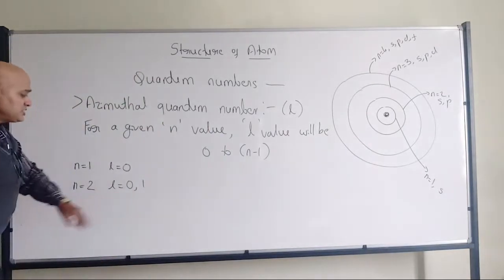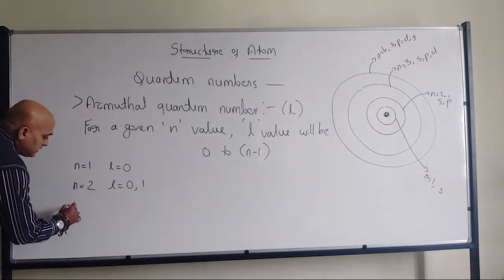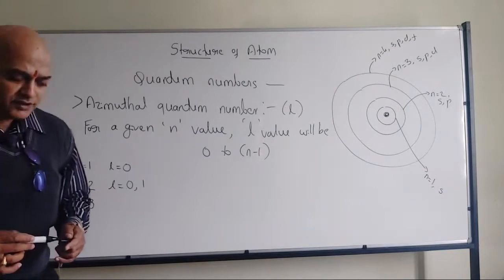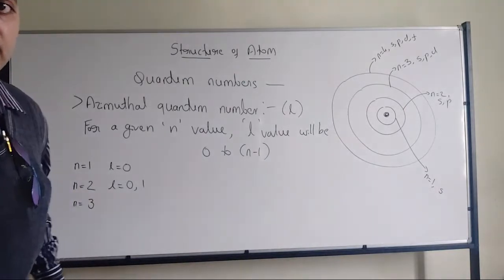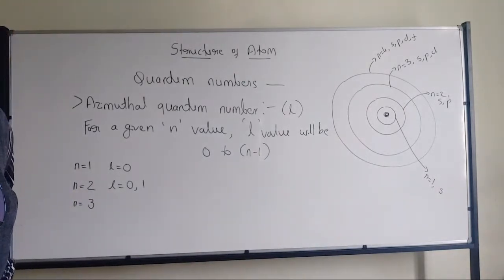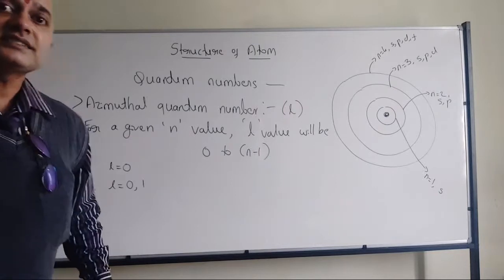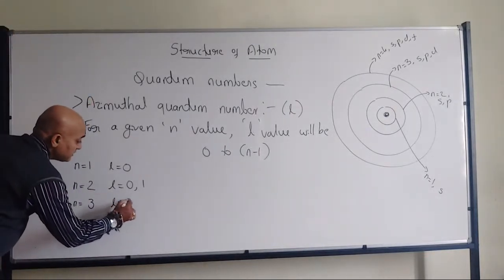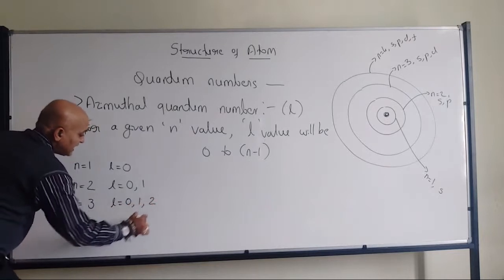So it will be 0 and 1. If n value is equal to 3, what are the values of L? Yes, now you got the point. Very good. So L value will be 0, 1 and 2.